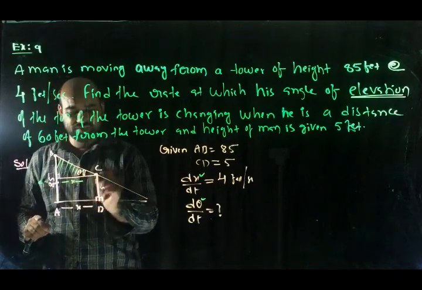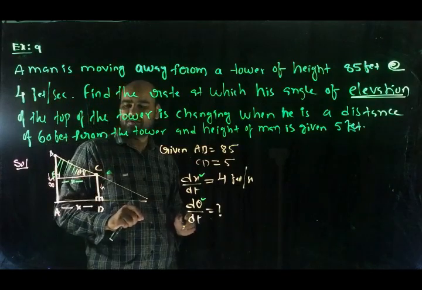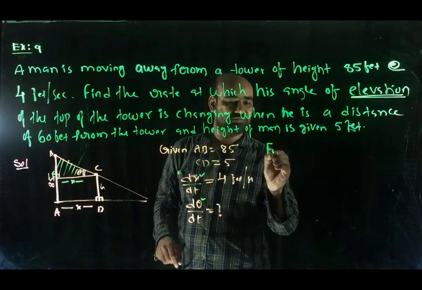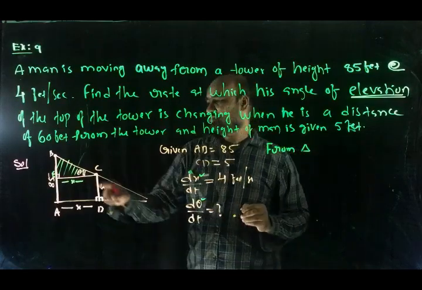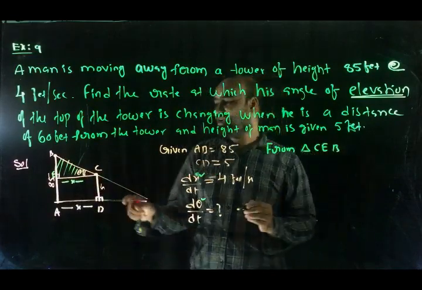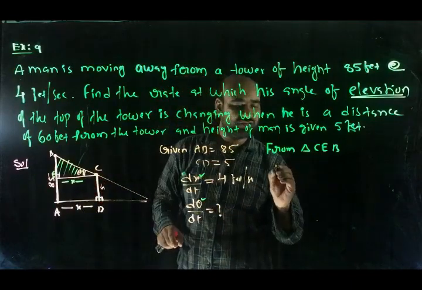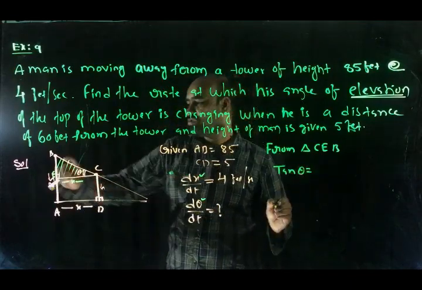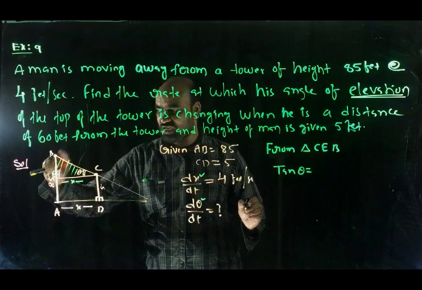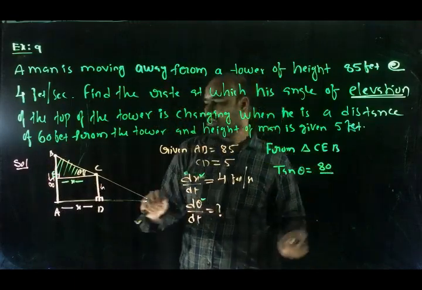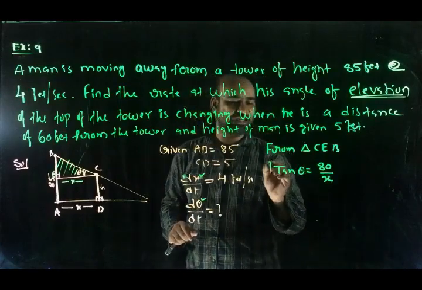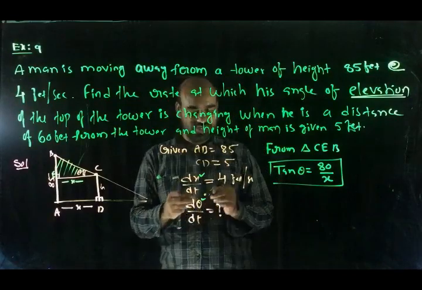Let this point be E. From triangle CEB, tan theta equals the opposite side BE over the adjacent side x. This is 5, this is 5, total 85, so this is 80. So tan theta equals 80 by x. This is the relationship between theta and x.